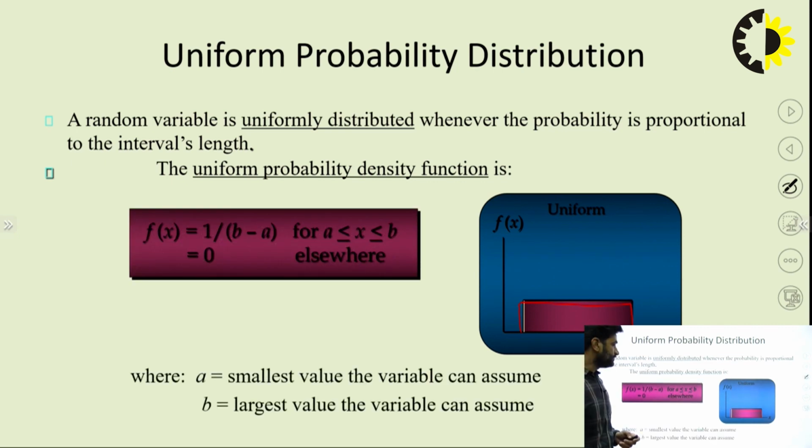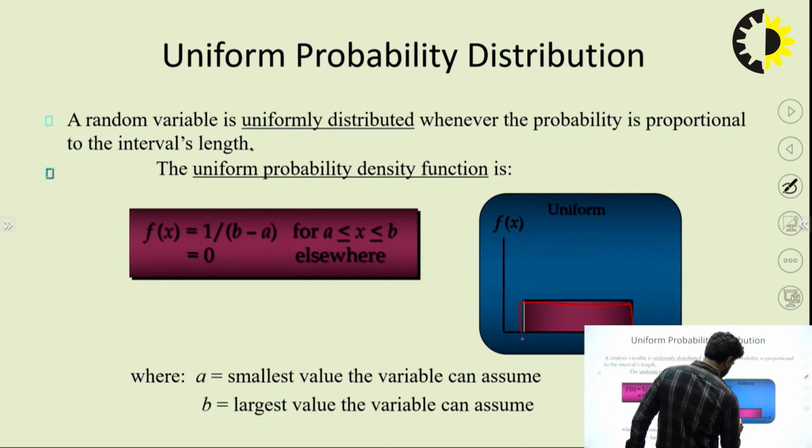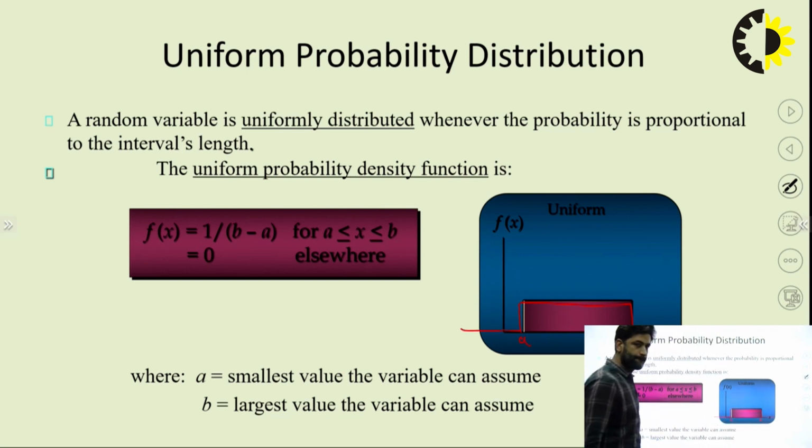Now the PDF of this uniform distribution function is f(x) equal to 1 by b minus a for the range a to b, and 0 elsewhere. Here you can see in this figure, this value is a, this value is b, and elsewhere it's 0, right. So the PDF of the uniform distribution is 1 by b minus a. You can also prove how this PDF is calculated.